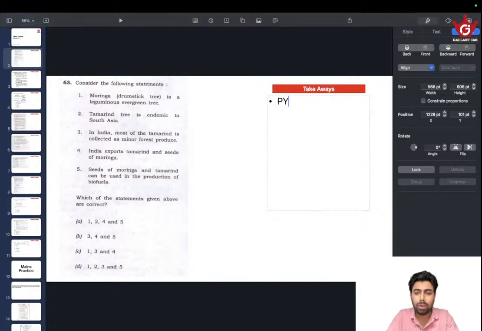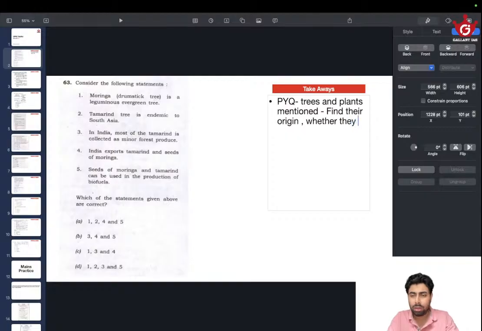Takeaway from these kinds of statements is that just go through the PYQs and the species or the trees and plants mentioned, and find their origin, where they actually originated from, or are endemic to, or belong to, etc. Find their origin, whether they were introduced by the colonial powers. Okay, this is the takeaway from this question, because this really helps.